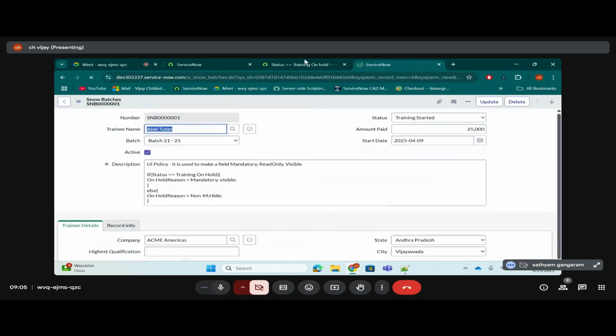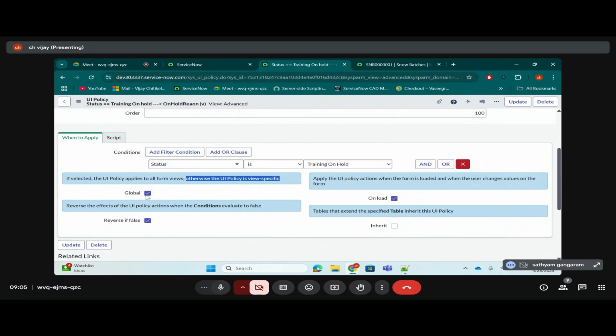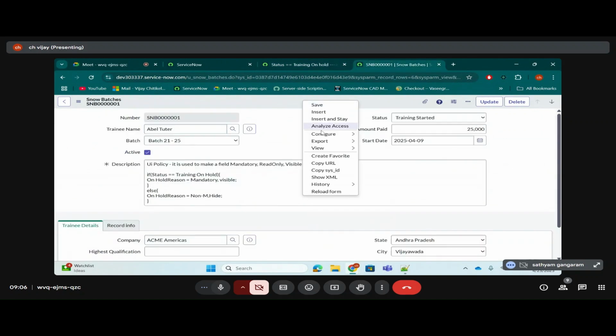Okay. What this sentence is trying to say, if this global checkbox is checked to true, this is important. They might ask you in the interview also, what is the global checkbox? In the client scripts, they'll say, and in your UI policies also, they'll say, because it's the same concept. Okay, if the global checkbox is checked to true, let me switch my view to self-service.